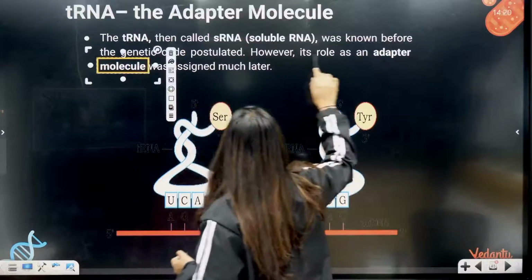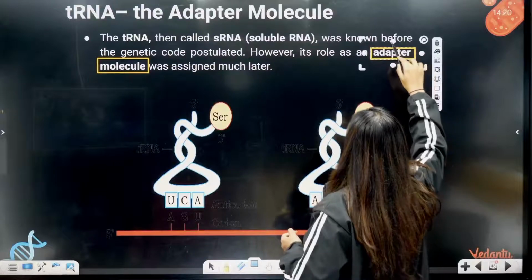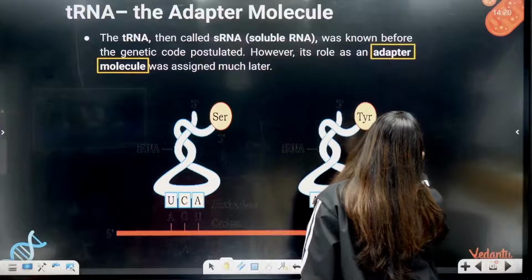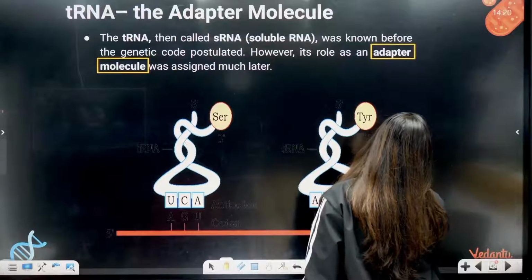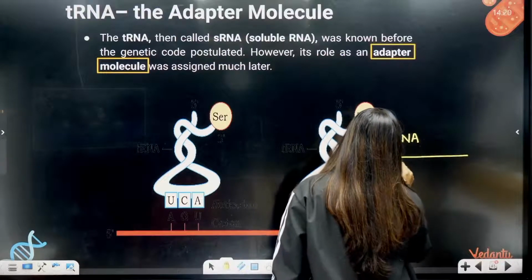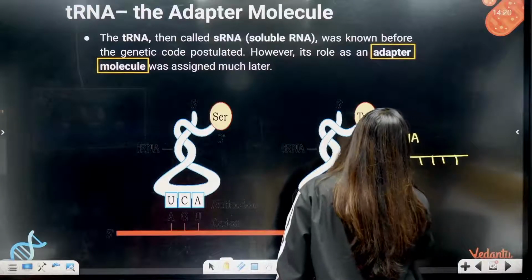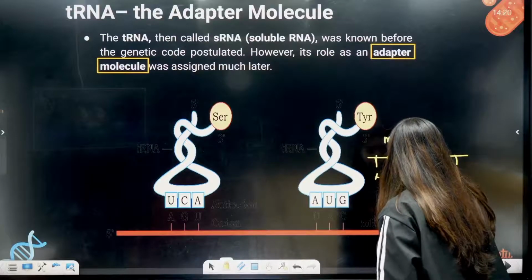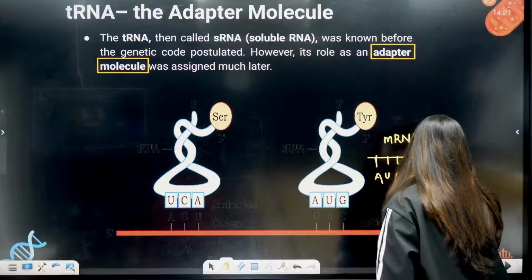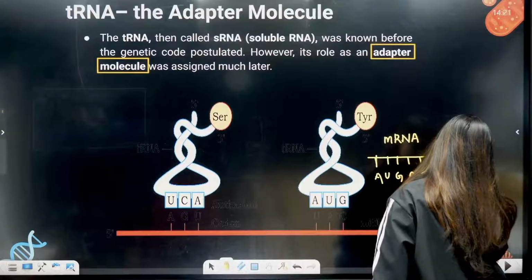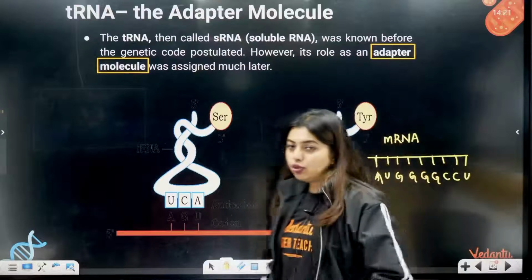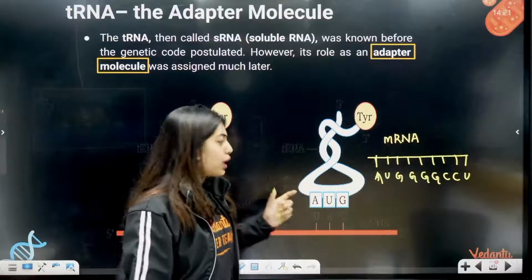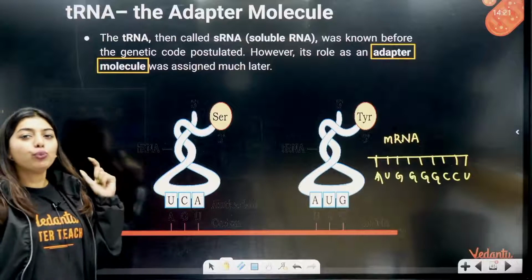Because I told you before that on the mRNA there are codes. Letters are there, to read what is there, let's say AUG, GGG, CCU. Now to read this, mRNA cannot do it. So for that, we are going to take the help of a tRNA, which has one side.